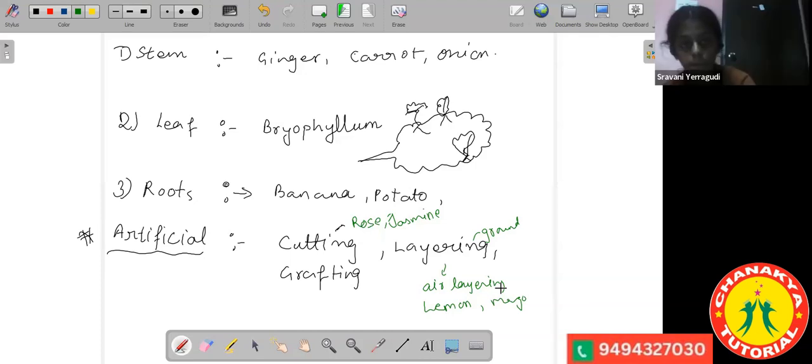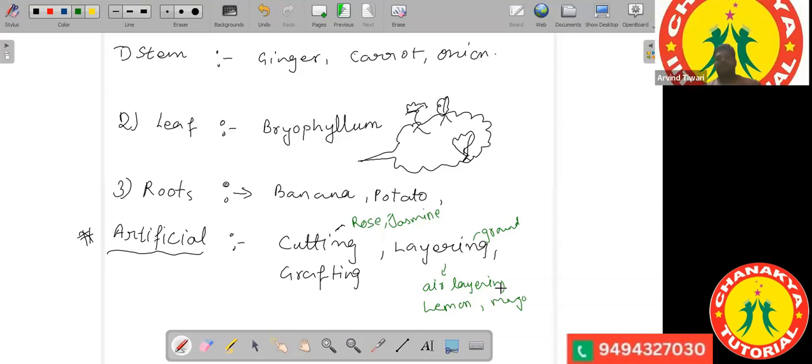Okay. In the case of layering, what is happening over here? Suppose this is the branch. So in this branch, we make a small cut on the top or bottom. So a small cut is created over here, and at this cut, some materials are added, and those materials are your nutrients.